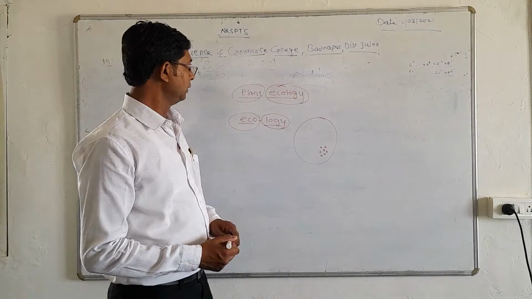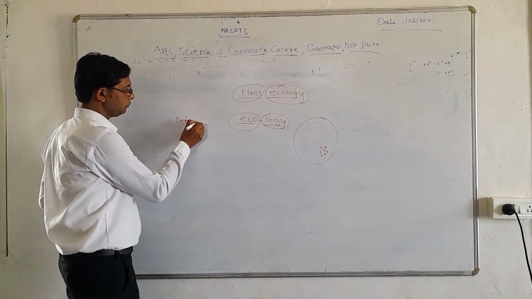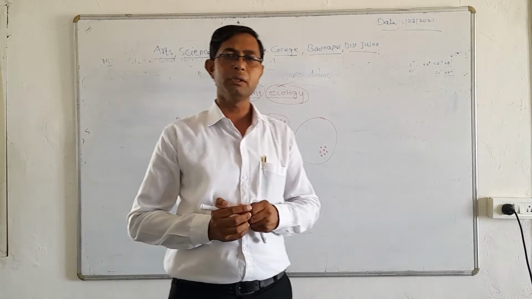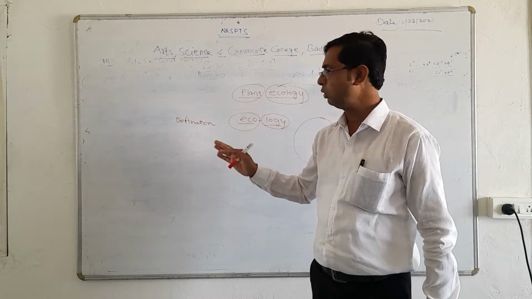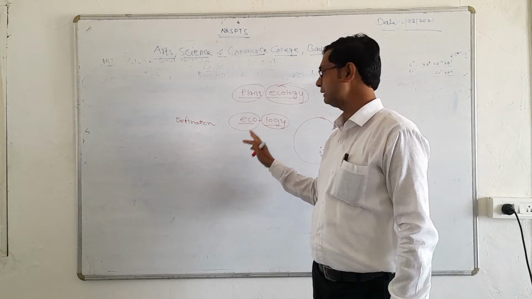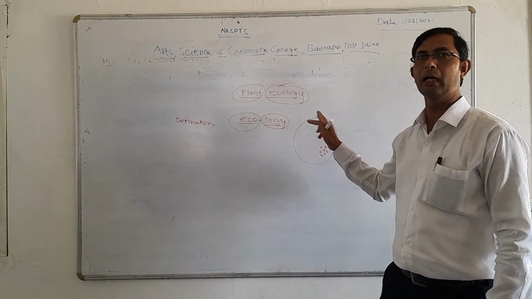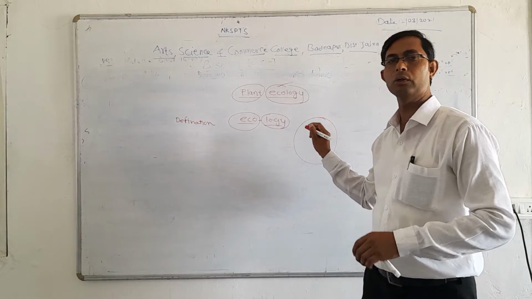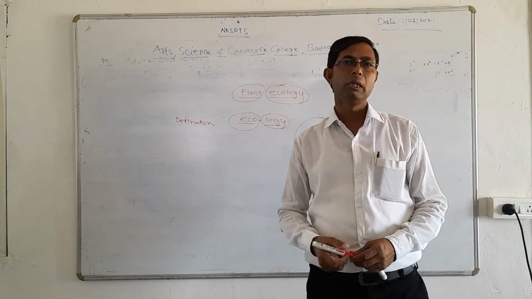Now when we talk about the definition of ecology, which we already discussed in previous lectures, ecology is defined as the study of organisms in a particular area with their habitats. So this is the proper definition of ecology.